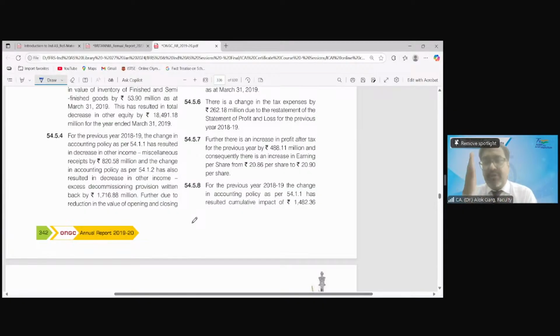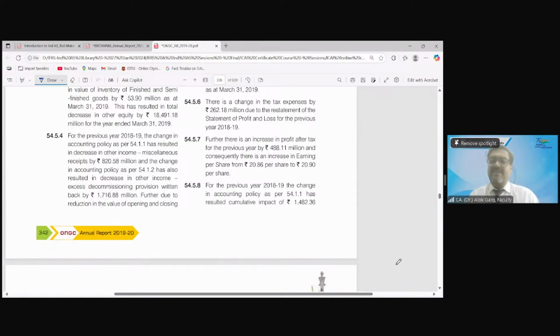For P&L, you need to restate your comparative P&L, your comparative cash flow and your comparative statement of changes in equity, right? And you need to provide the reconciliation of the balance sheet which you have already published versus the number you are restating, and the P&L and the cash flow also. And you need to provide the reason for the error or for the accounting policy change, and explain the impact as well.